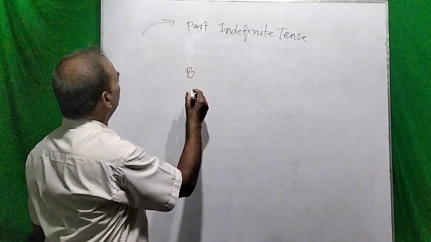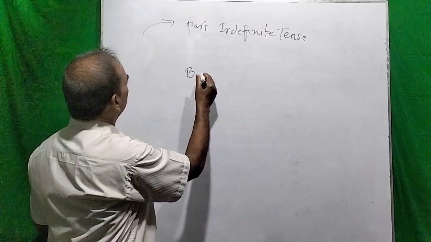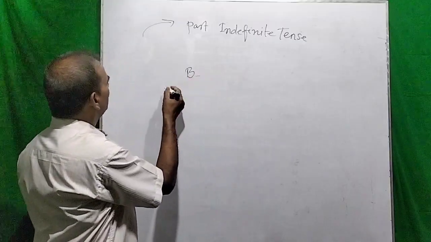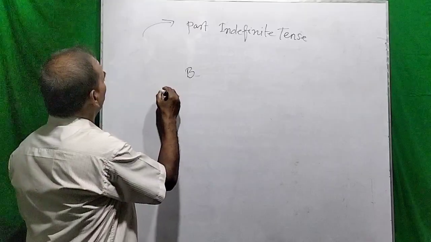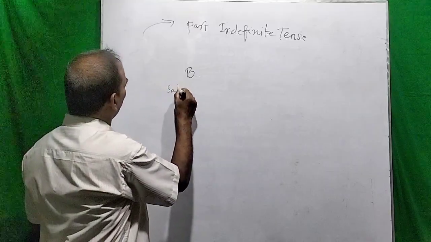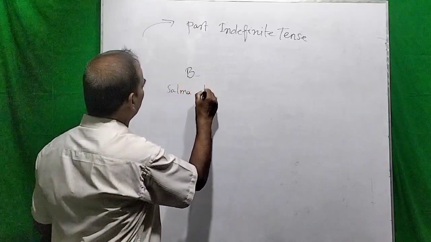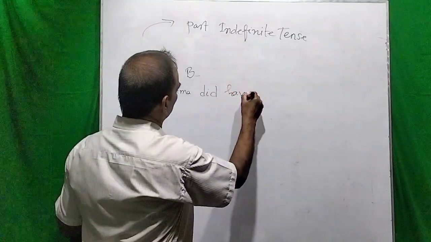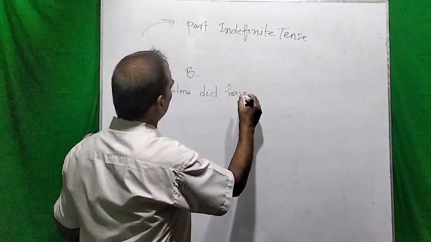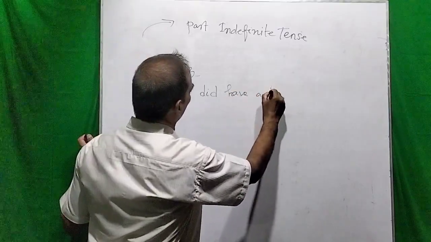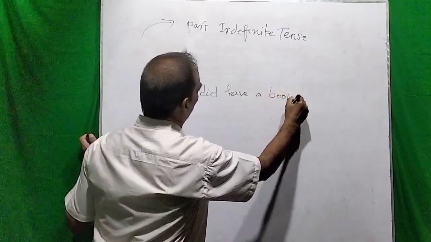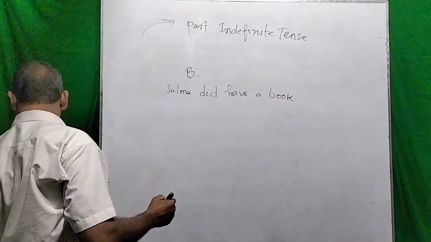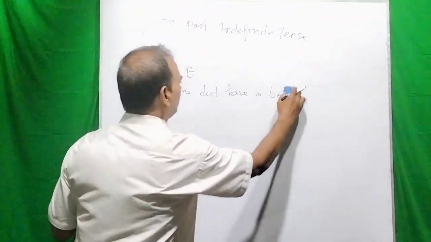And this is somewhat a special use of group B. So you see please, Salma did have a book. Salma did have a book. So dear viewers, you see Salma did have a book.